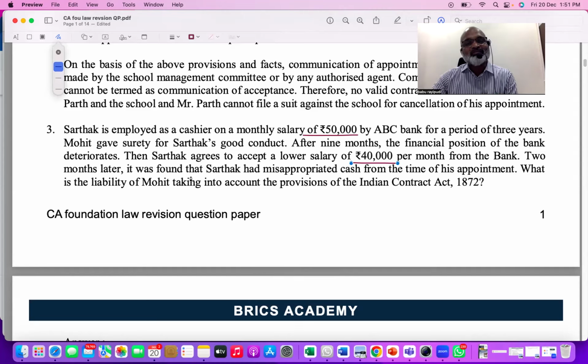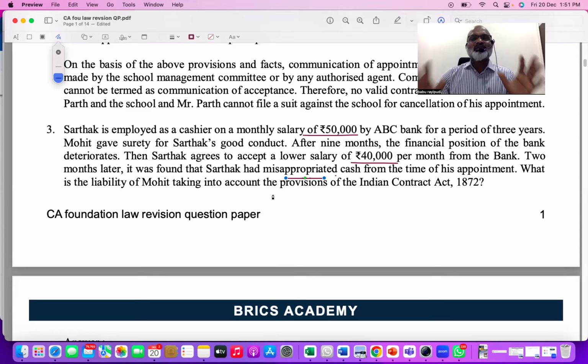Two months later, it was found that Sarthak had misappropriated cash. Misappropriate means he took some cash from the bank from the time of his appointment. So what is the liability of Mohit? Mohit is the person who gave a guarantee, so it's a guarantee contract. He's asking what exactly is the liability of Mohit.